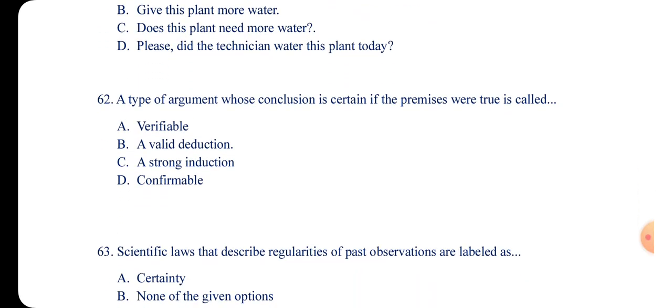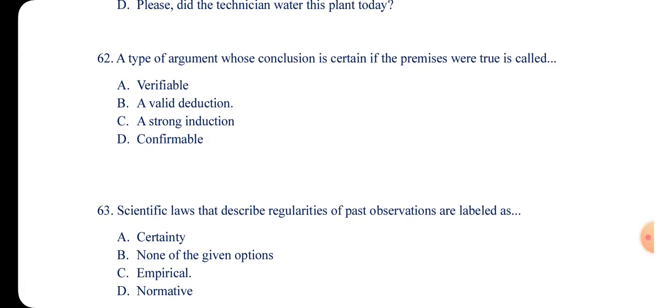The type of argument whose conclusion is certain if the premises were true is called A, verifiable; B, valid deduction; C, strong induction; and D, confirmable. The answer is valid deduction. Why? Because with a valid deduction, if the premises are believed to be true, the conclusion is certain. If I say all Ghanaians are black, Akwasi is a Ghanaian, the conclusion is already certain that Akwasi will be a black person.